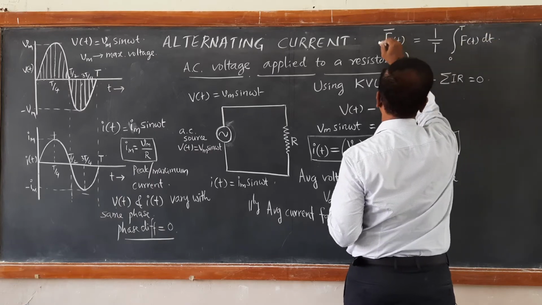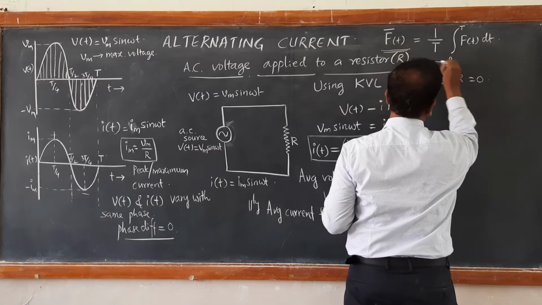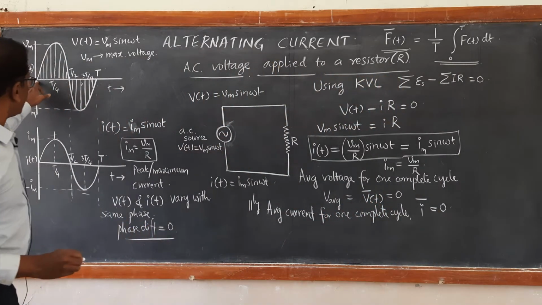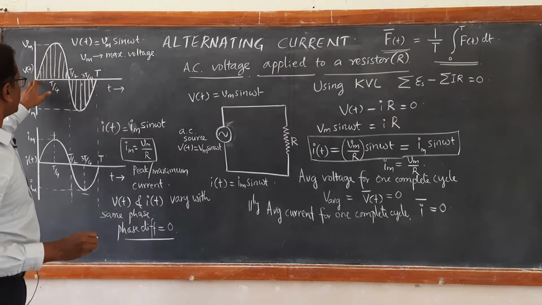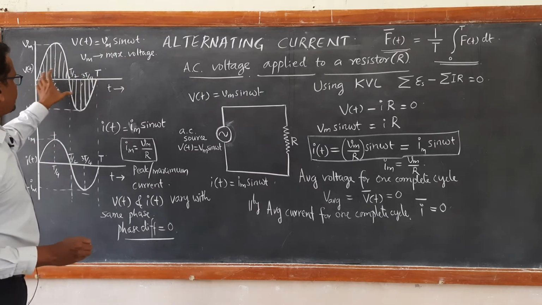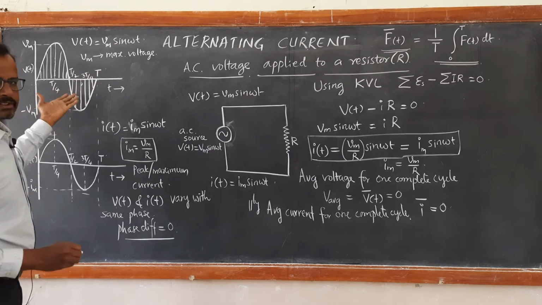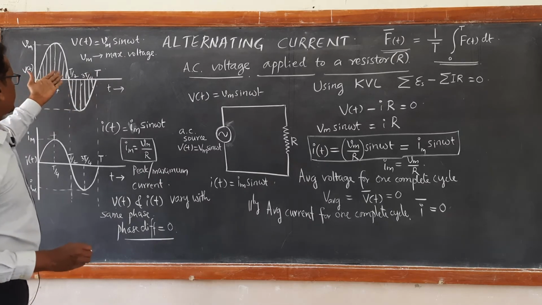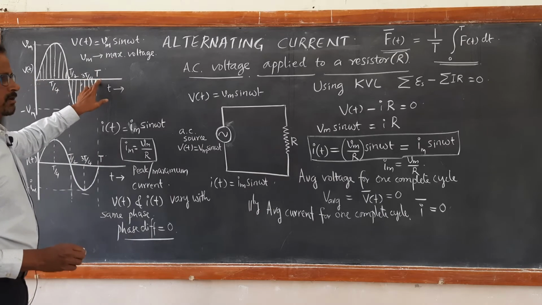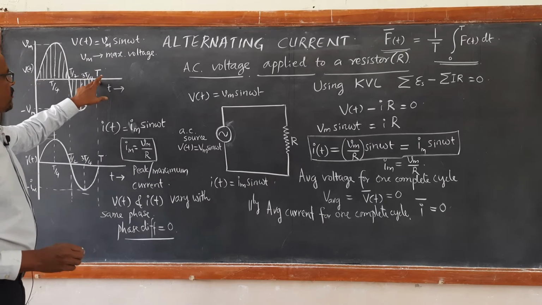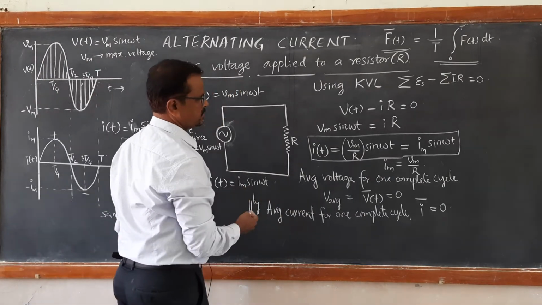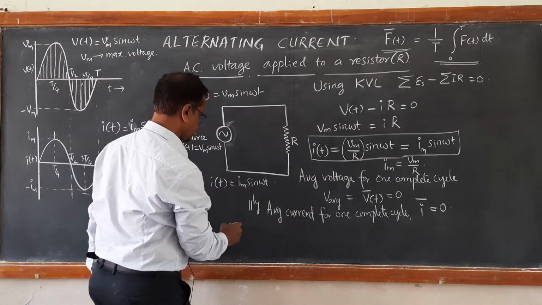So if you carry this out, it is nothing but the addition of all such instantaneous values from 0 to T and dividing it by the complete time taken T. Are you not going to get 0 here? Because whatever positive values are there, the same negative values are there. So the integration of all the instantaneous values of voltage is definitely going to give you 0. So you can just carry this out.